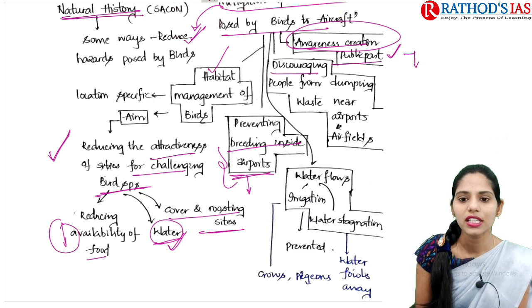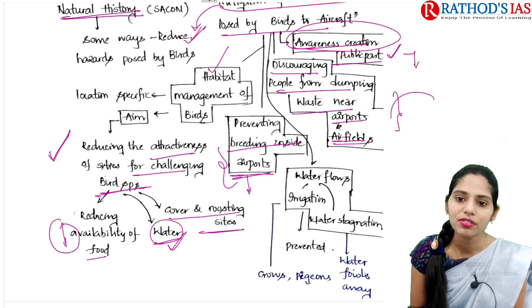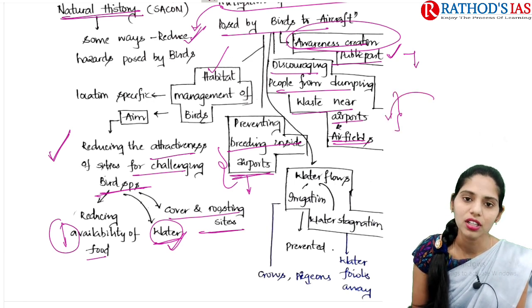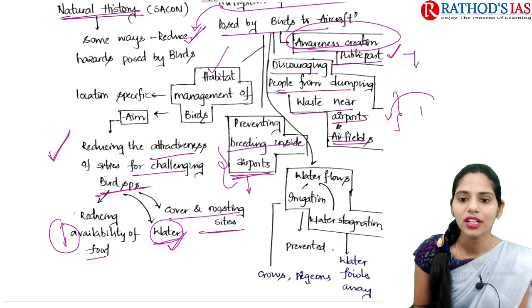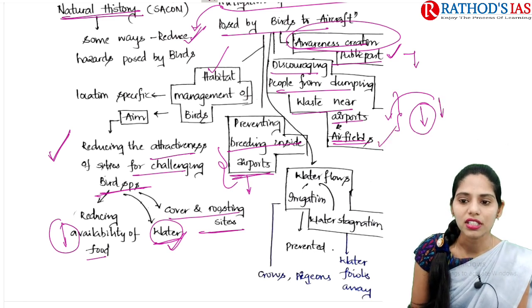And we need to discourage the people from dumping the waste near the airports as well as airfields, because many birds come to the dumping sites in search of food. So whenever we are discouraging the dumping of the waste in nearby airports and airfields, we can decrease the presence of the birds in that area.